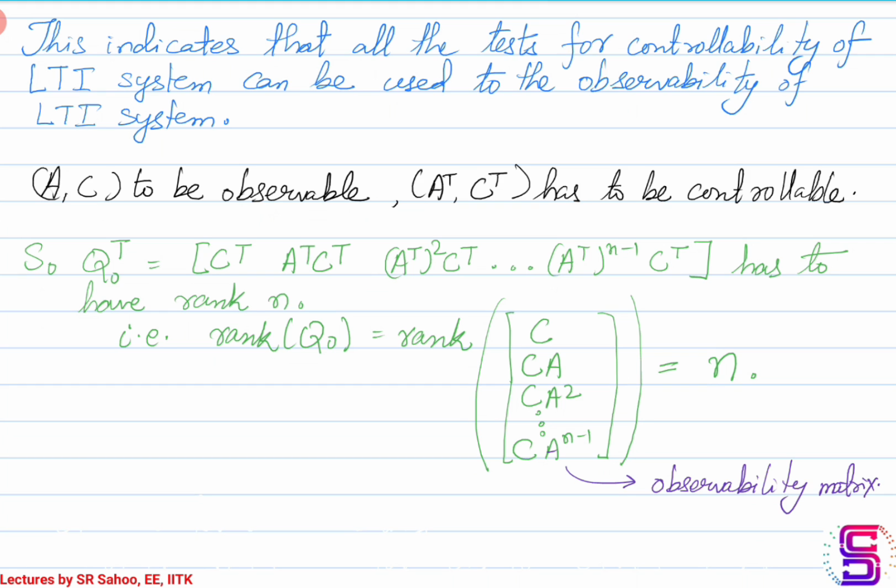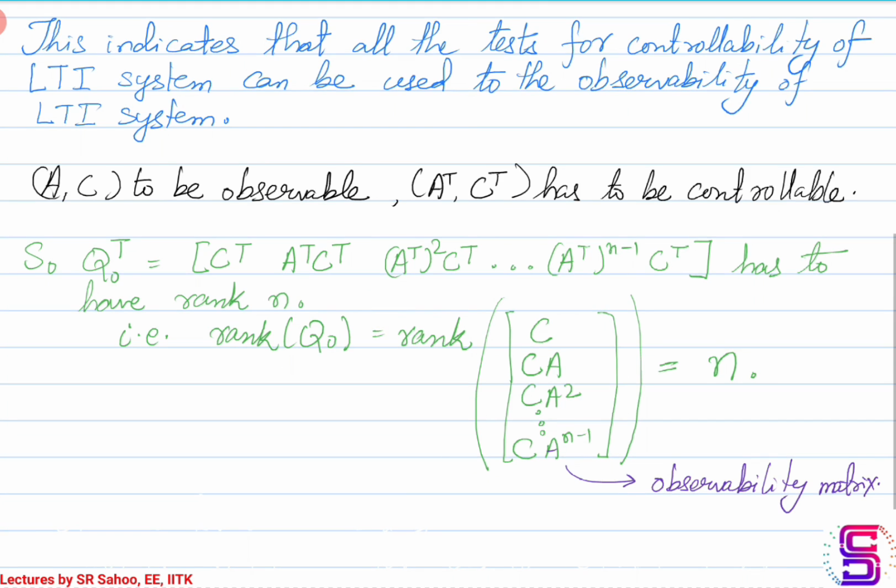If the rank of this observability matrix is equal to n, which is the number of states used in the state space representation for the CLTI system, then the pair AC is observable, or rather we can say the system in hand is observable. If the observability matrix is rank deficient, then the system will be unobservable. So certain states cannot possibly be estimated from the output that we have.